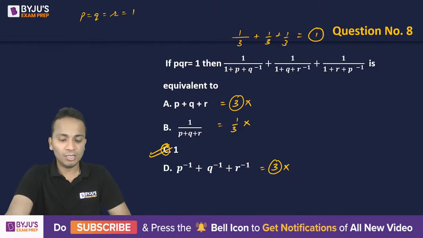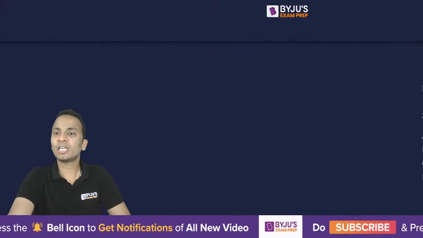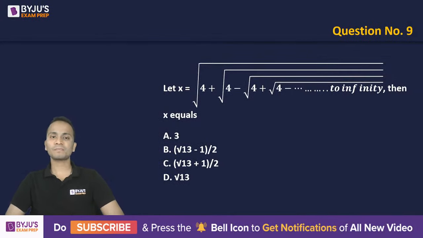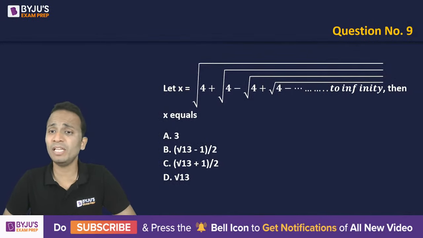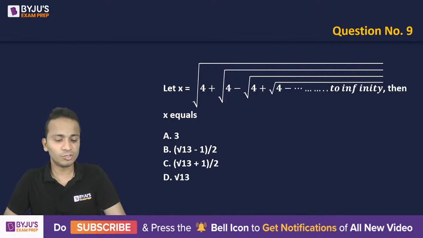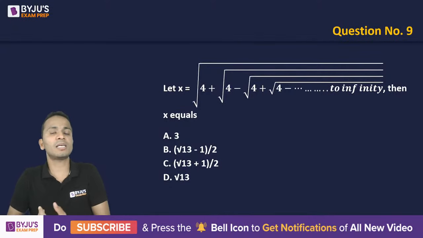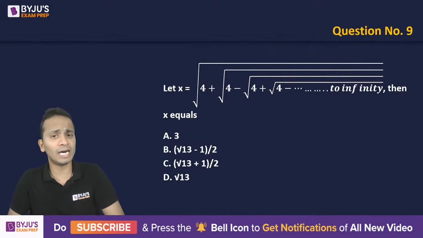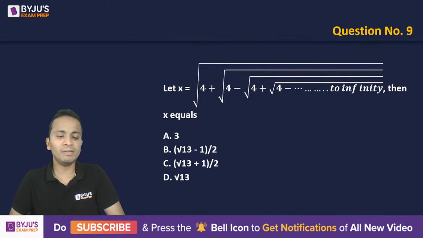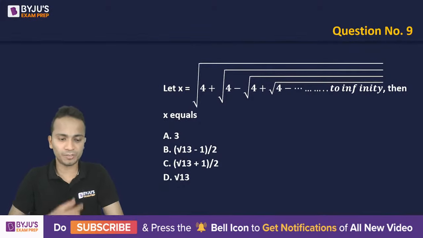Okay, moving ahead, question number 9 on your screen. Now a wonderful question, I believe some of you would have seen. So Yanesh, I have just substituted the values of P, Q and R, and eliminated some options in the previous question.